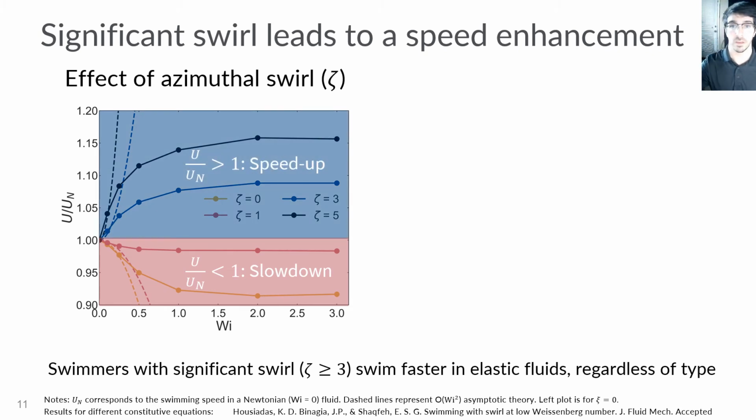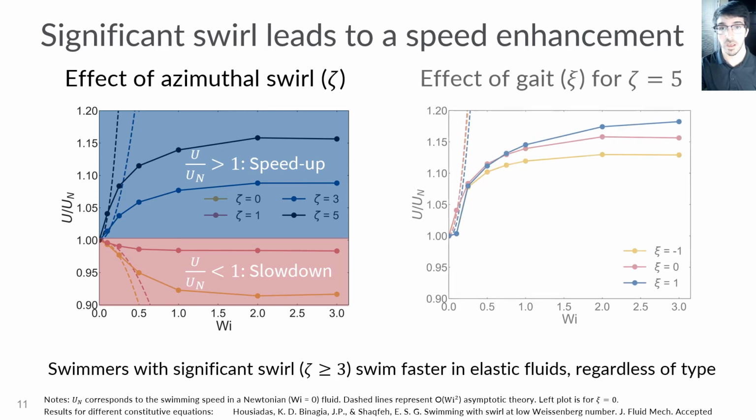While this is shown for the case of a neutral swimmer, we've also explored this phenomenon for different types of swimmers. This is shown to the right, where we observe a similar speed enhancement for pushers, pullers, and neutral type swimmers alike at a value of zeta equal to 5. We've also considered different rheological models for the fluid, such as FENE-P and Oldroyd-B, as opposed to the Giesekus equation that we've used here. Those results can be found in the reference I've listed in the footnote of this slide.